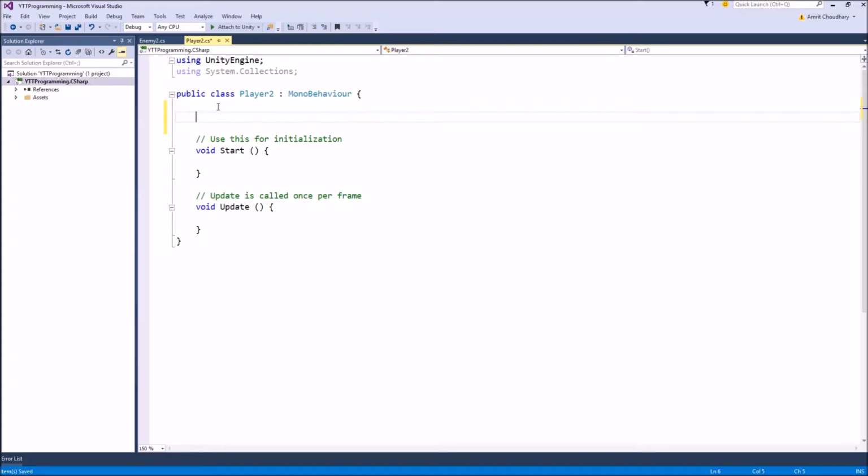So the first step in creating an event is to create a delegate for that event. As we have seen in our delegate video, the delegate just defines the signature of the function. And in the case of events, this function defines the information that is going to be passed to the enemies. So, public delegate, and after the delegate keyword we define the signature of the function.